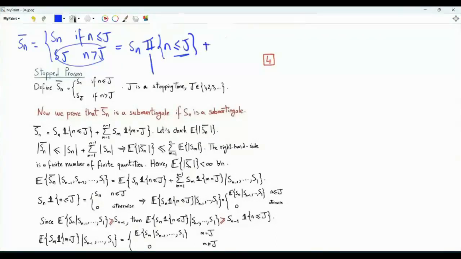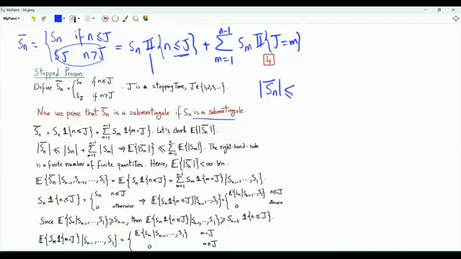To take care of this part here, we add summation m from 1 to n minus 1. Note that m is strictly less than n. Sm indicator J equal to m. If Sn is a submartingale, Sn bar is a submartingale. The first step is to show that Sn bar has a finite first absolute moment.